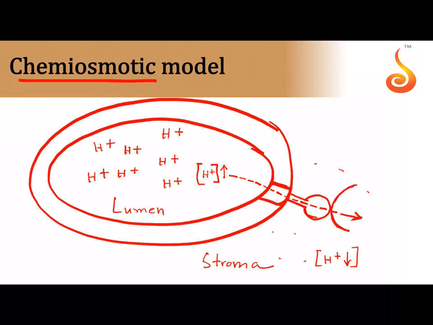The flow of protons will create a force called proton motive force in order to add adenosine diphosphate plus phosphate to synthesize what we need, that is adenosine triphosphate. This adenosine triphosphate is what is required for the dark reaction, isn't it? So I hope you understood how the proton gradient is required for synthesis of ATP, and this molecule that is sitting on the thylakoid membrane like this, which helps in the synthesis of ATP, is called the ATP synthase.